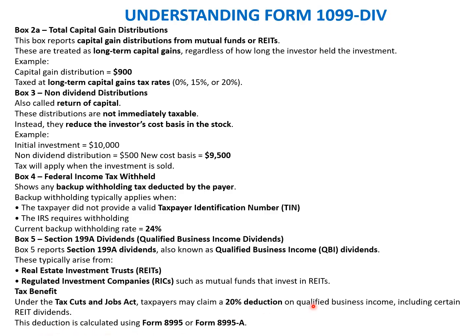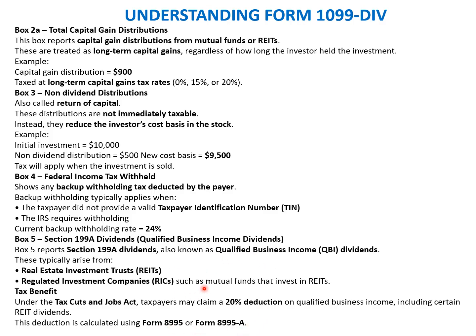So basically, this is a specific case wherein the dividend is distributed by a specific real estate investment trust or regulated investment company, and this is normally treated as a qualified business income dividend. Under the Tax Cuts and Jobs Act, taxpayers can claim the 20% deduction on the qualified business income, including certain REIT dividends. This deduction is calculated using form 8995 and 8995-A.